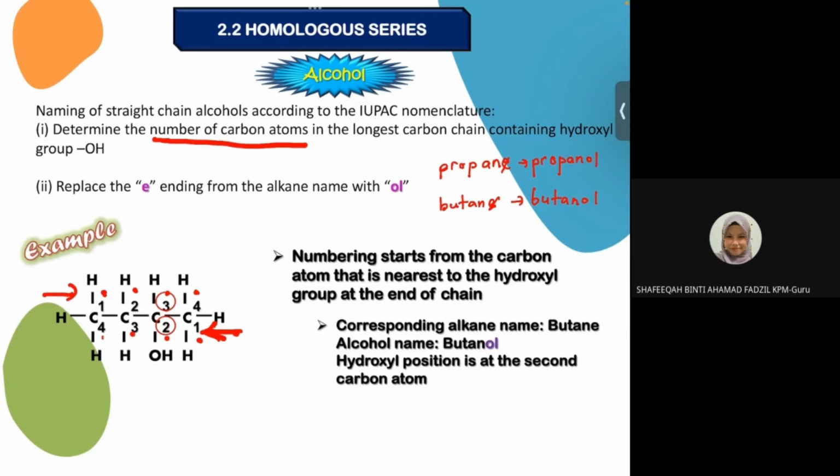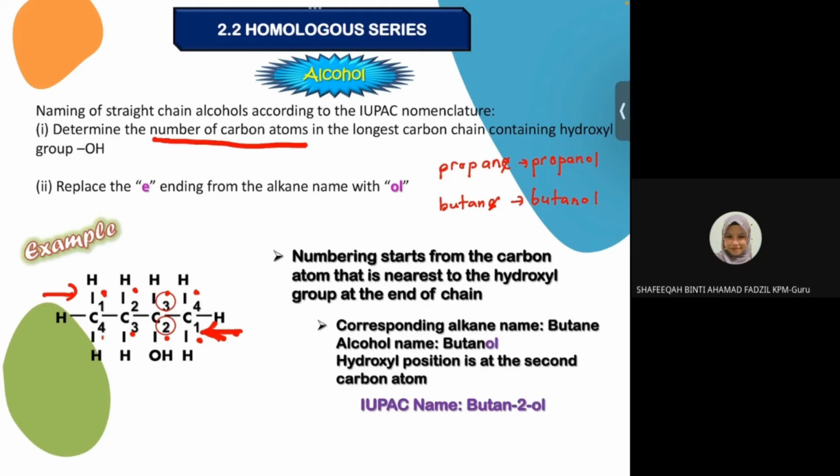Then corresponding alkane is butane. So dia akan jadi butanol. And hydroxyl position at carbon number 2. So dia akan jadi butan-2-ol. Dapat tak idea? Get the idea how to name the alcohol?